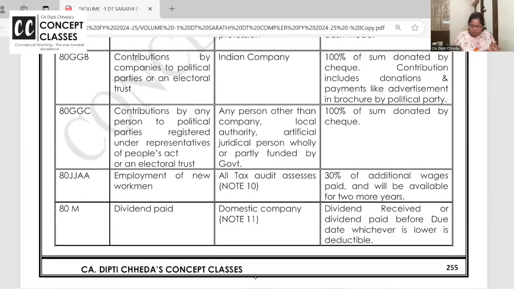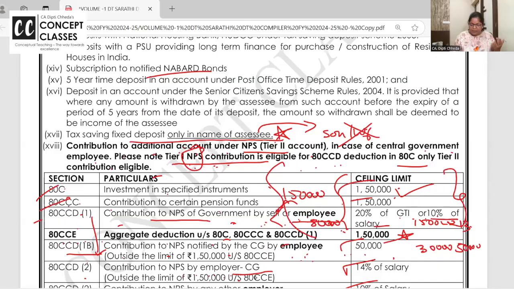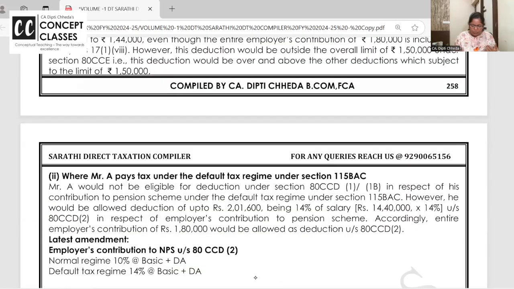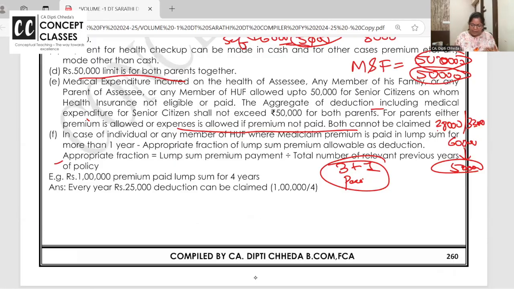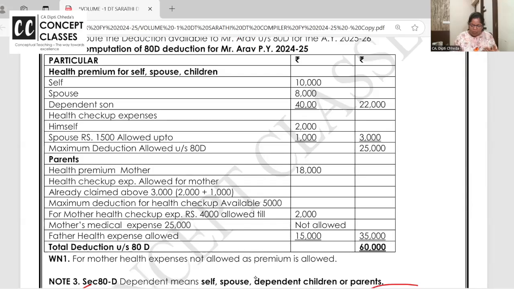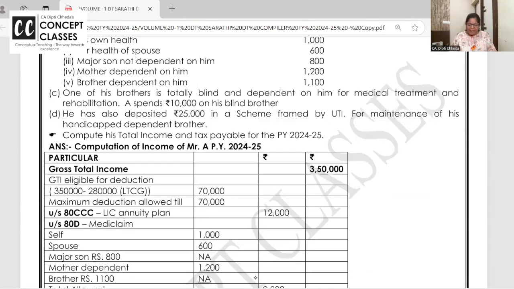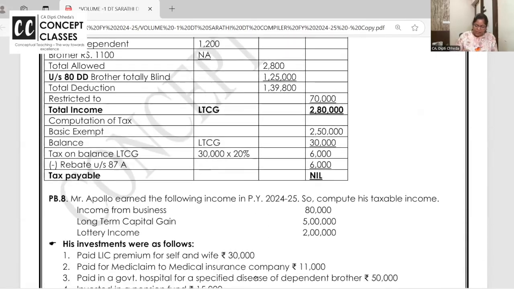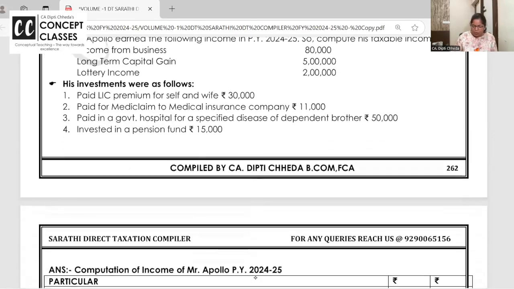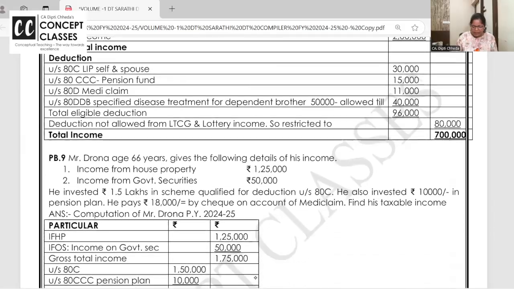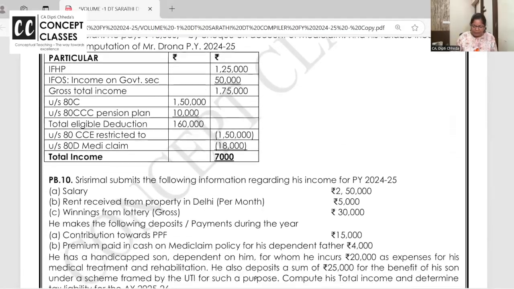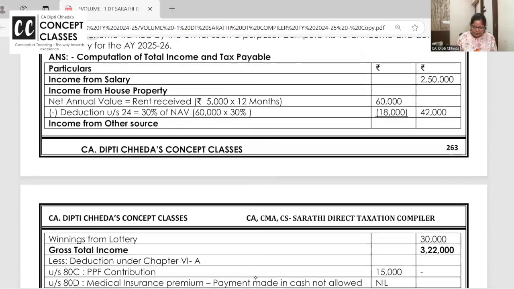Now, for the confusion, I want all of you to go to note number 4 or 5. Next, see, these are all questions related to, is my speed fast or fine? I'm going very in depth. I am not missing out even a small point. That Mediclaim 1/5 is there and all.